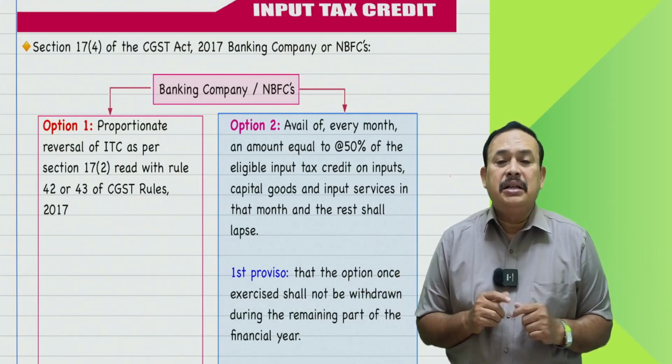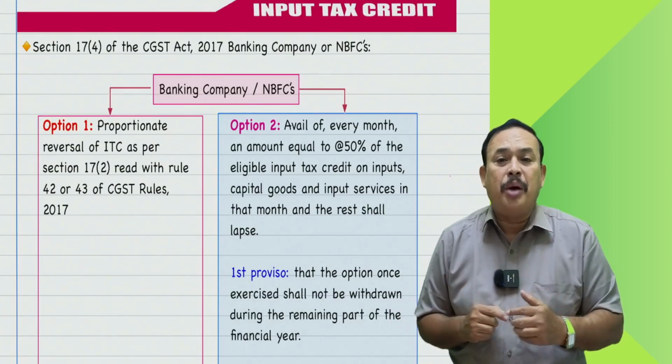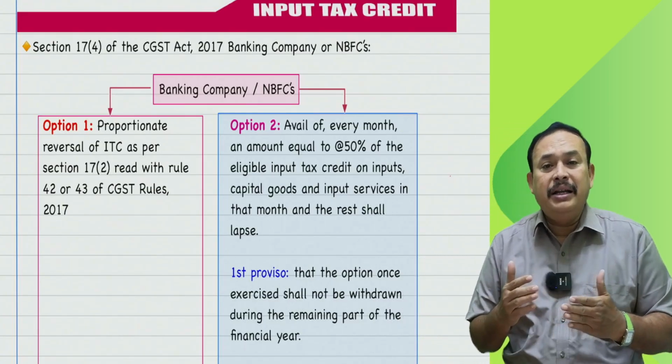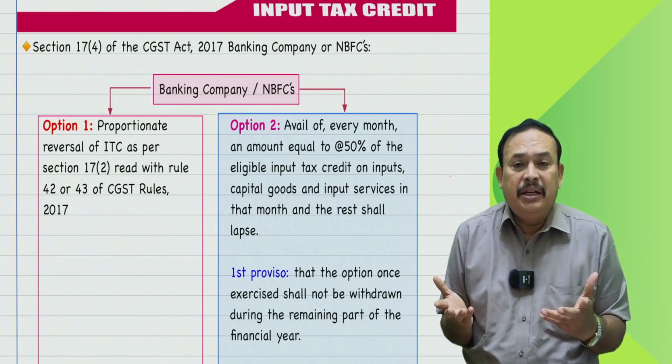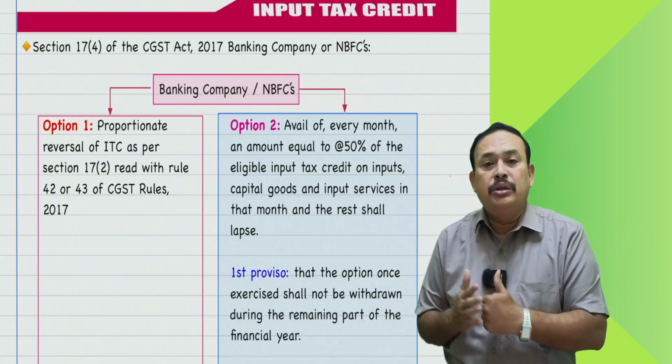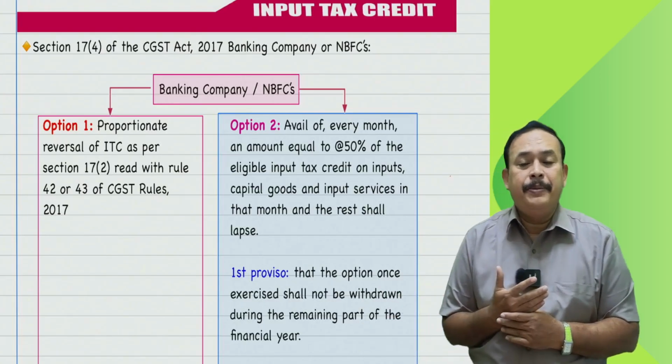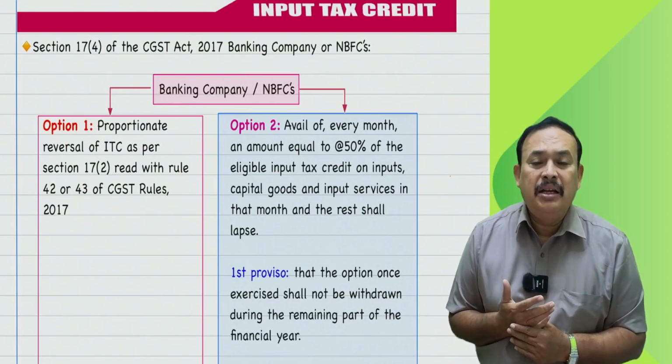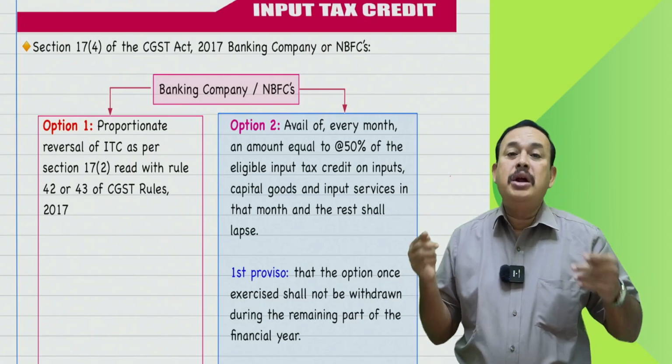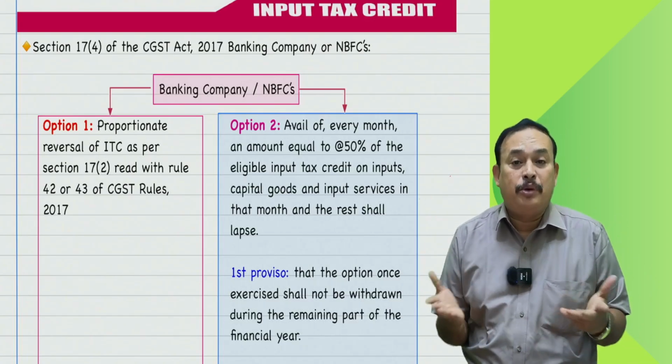In that case, the interdepartmental transfer of the common credit is already at 50% only. That credit is transferred to the distinct person, then the recipient can avail that credit 100%. Do not apply 50% again on that, otherwise it becomes 25%.